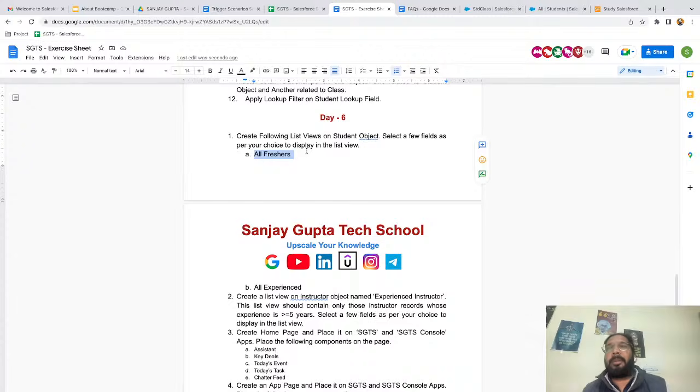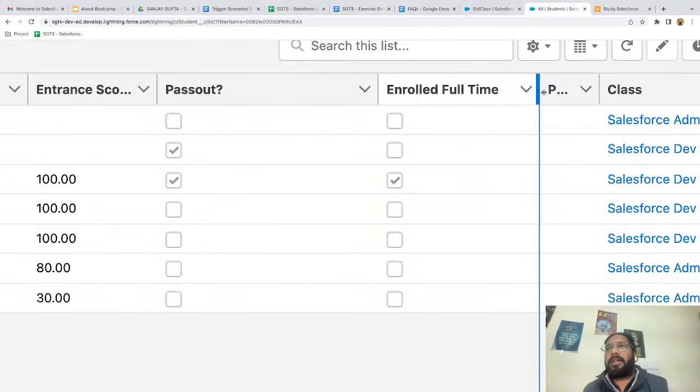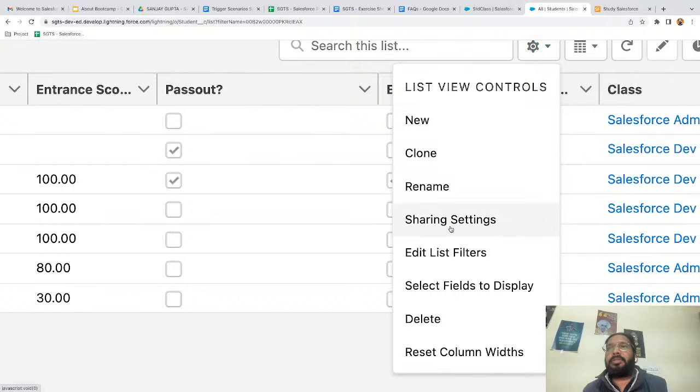Here you can see we need to create a list view for freshers. And I hope you remember on the student object, we created two record types, one fresher and one experienced. So if I create this list view, I just need to show only those records which are fresher records. That we can do with the help of this filter. Then we can select which fields we want to display. Then if you want to delete your list view, you can. And if you want to reset column widths, you can. So first of all, I'm going to click on new.